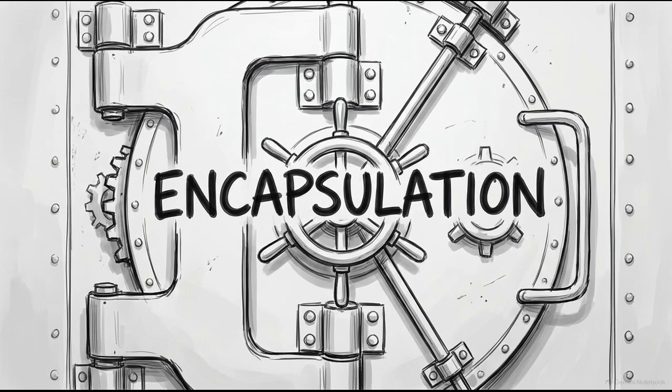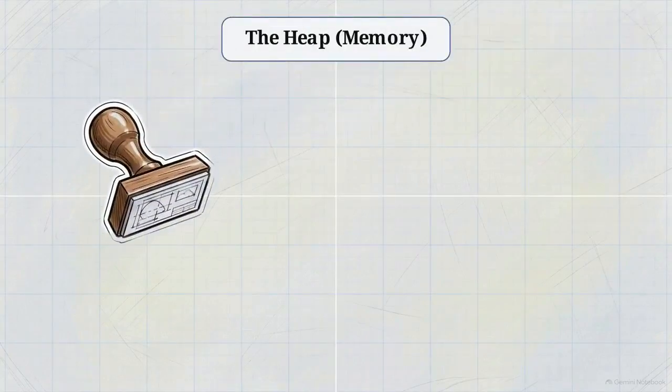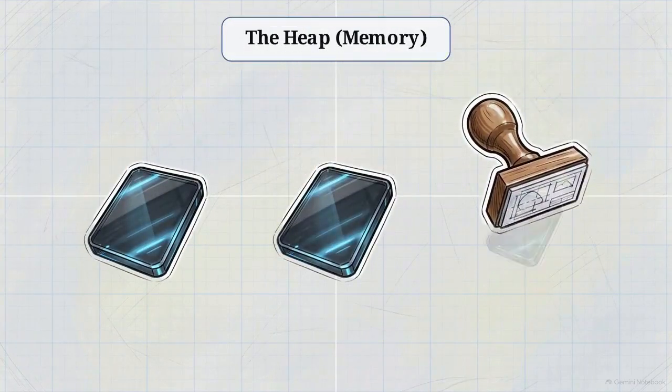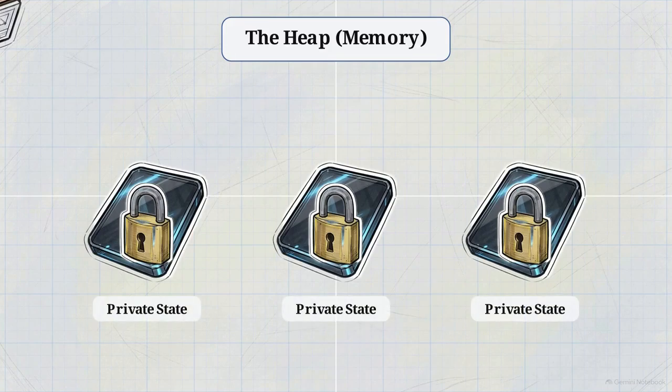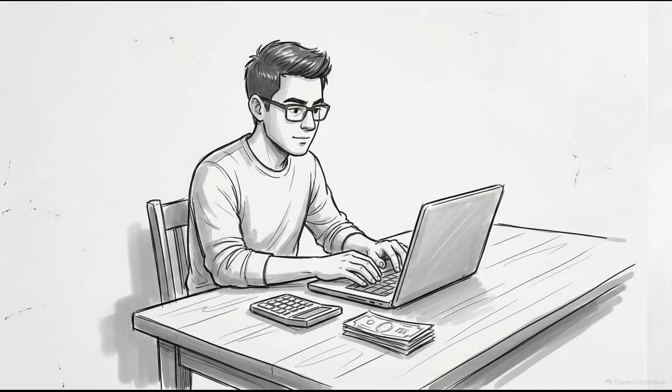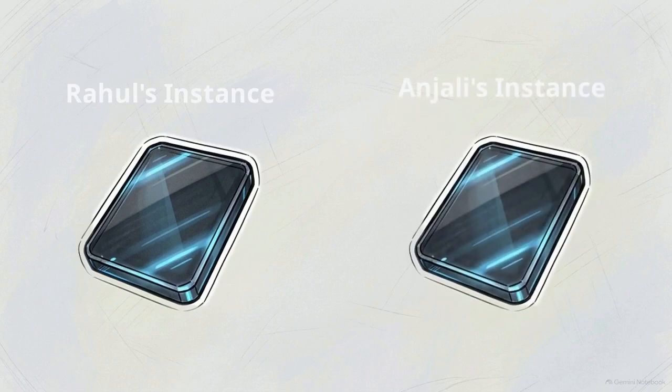Object-oriented programming is built on the promise of encapsulation. When you create a class in Java, you are defining a blueprint where every new object is supposed to manage its own private state and independent behavior. Take Rahul, for instance. He writes a Java backend to manage his household finances, initializing two distinct bank account objects, one for himself and one for his wife, Anjali.